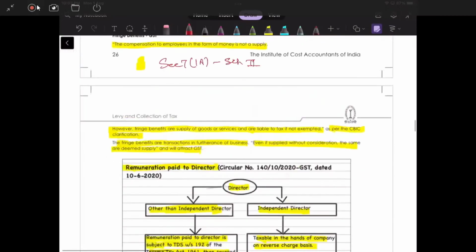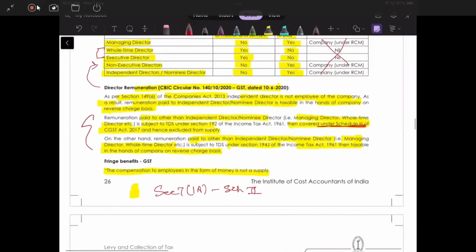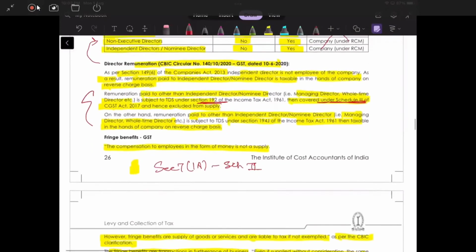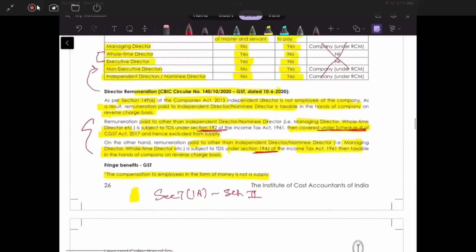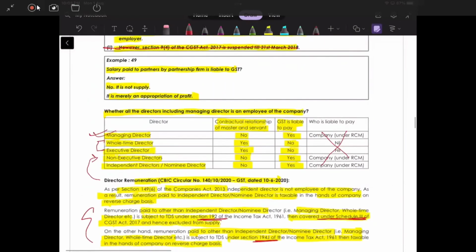As I told here also, they have said that if the TDS is under section 192, then definitely it is salary. Salary only. Yeah, I said that only. Then again in the latter part they have said section 194J. So I need to check why they have said this. Check on that.